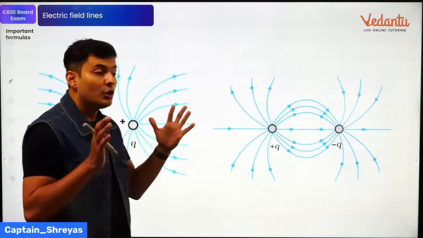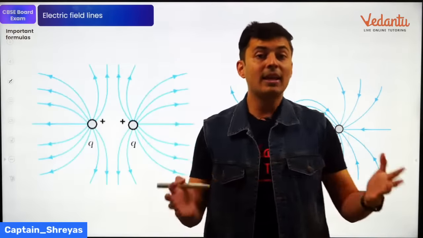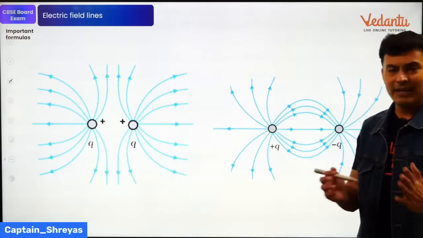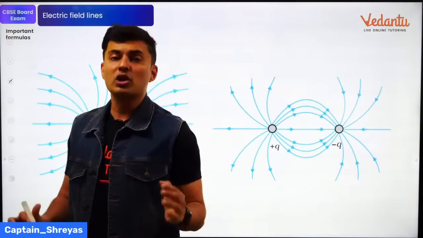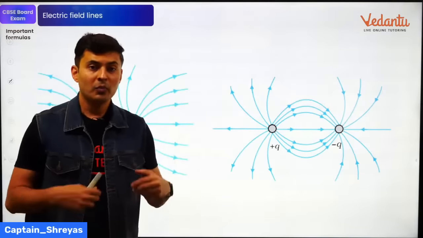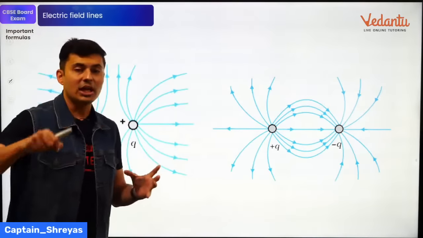Next important thing, you might have to draw electric fields due to multiple charges. They might just give you a question, show the electric fields for 2 like charges, or show the electric field for a dipole, or show the electric field for 3 charges.